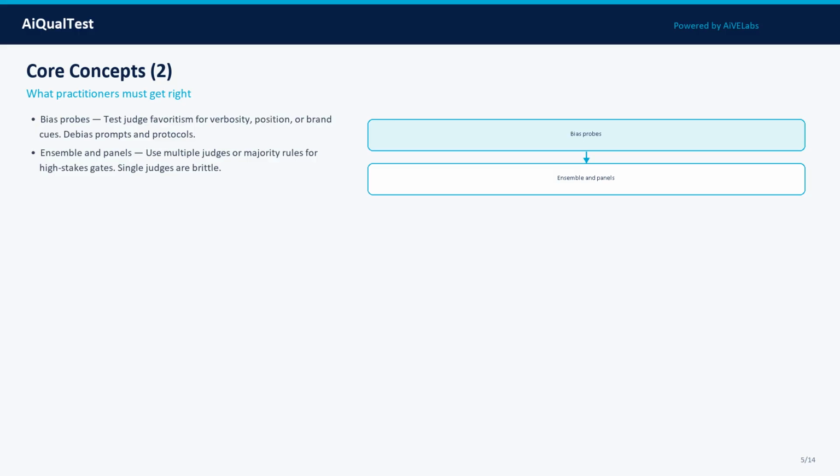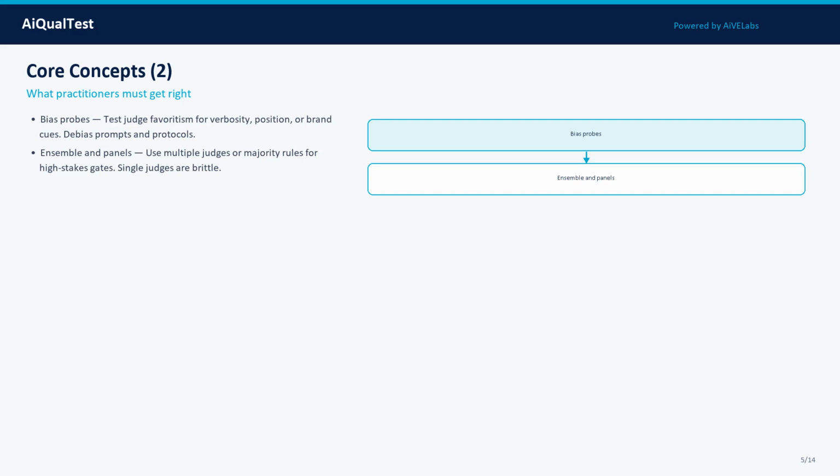Concept 3: Bias probes. Test judge favoritism for verbosity, position, or brand cues. Debias prompts and protocols. In practice, treat this as a measurable property, define what good looks like, attach evidence, and track it across model, prompt, data, and tooling changes.